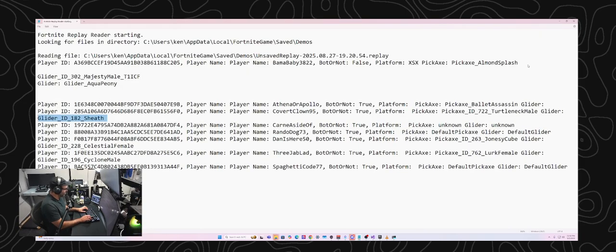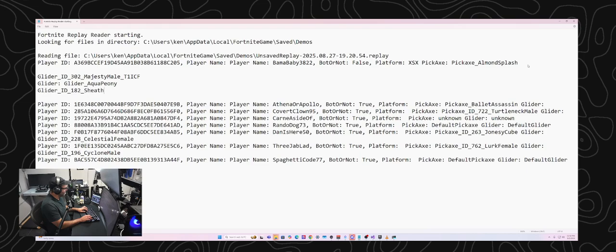So these are different glider names here, different gliders that we've seen on people in this game. And so this one is called Glider ID 302 Majesty Male underscore T1 ICF. This looks like some sort of color code here. And then there's Glider Aqua Peony. And then there's Glider ID 182 Sheath.